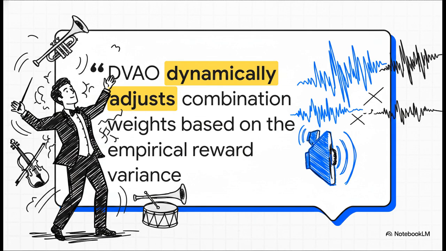Think of DVAO like a world-class orchestra conductor. Instead of just forcing every single instrument to play at the exact same volume, which, let's face it, just creates a wall of chaotic noise, the conductor dynamically listens. When a clear, strong melody is playing, DVAO turns that volume up. But when there's static or confusing noise coming from a specific reward, it dials it back. It literally finds the clear radio station amidst all the static, and it does the whole shebang in real time.